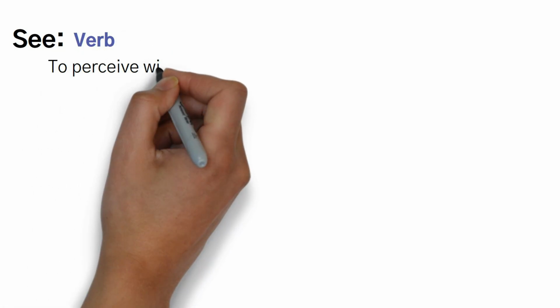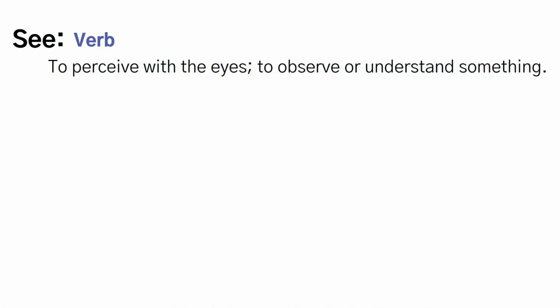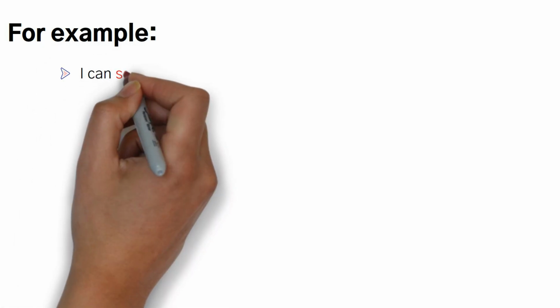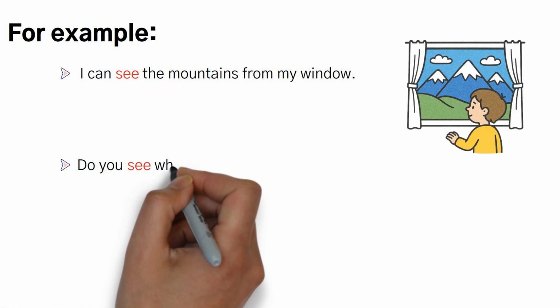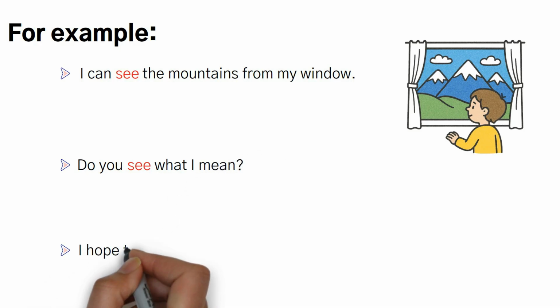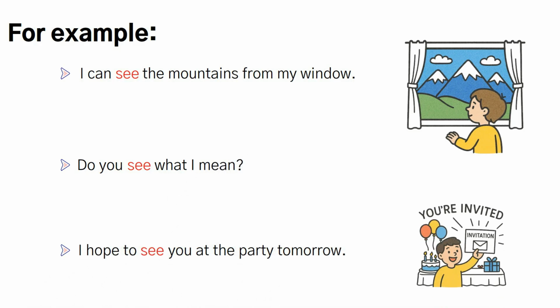See, a verb: to perceive with the eyes, to observe or understand something. For example, I can see the mountains from my window. Do you see what I mean? I hope to see you at the party tomorrow.